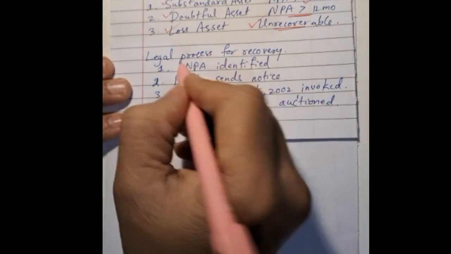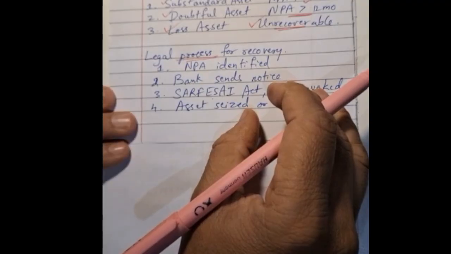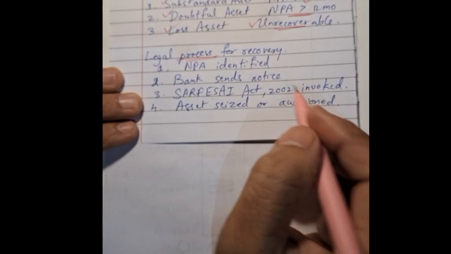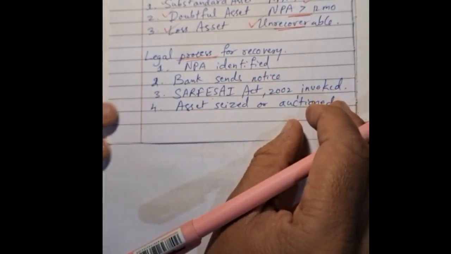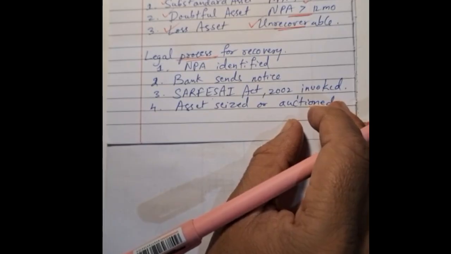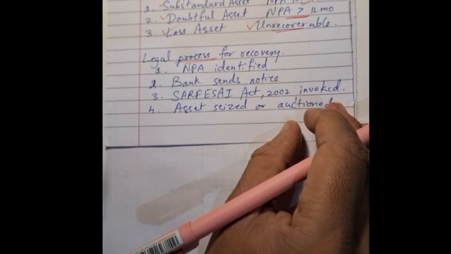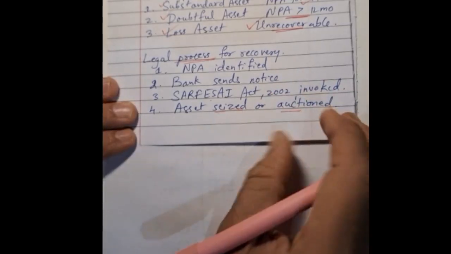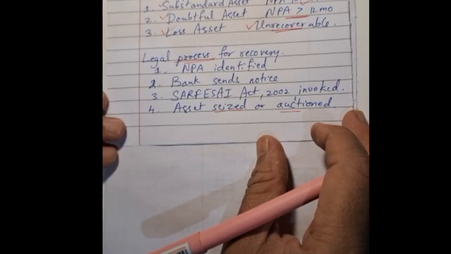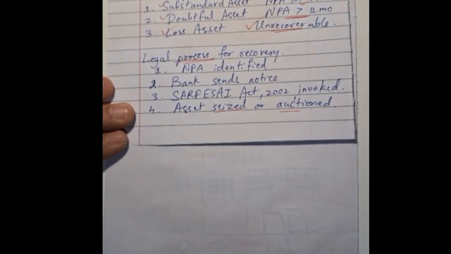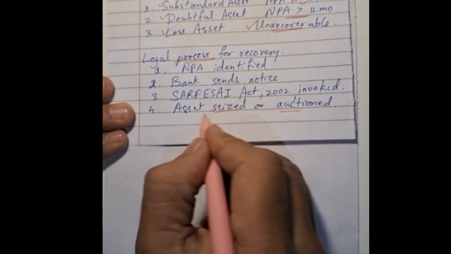So friends, whenever a loan becomes an NPA, there are a few process steps which a bank is going to initiate under the SARFAESI Act 2002. This is a landmark law that allows lenders to seize and auction the properties or assets of defaulters without court intervention. For instance, if a company defaults on a secured loan, the bank can take possession of its factory and sell it to recover the dues.